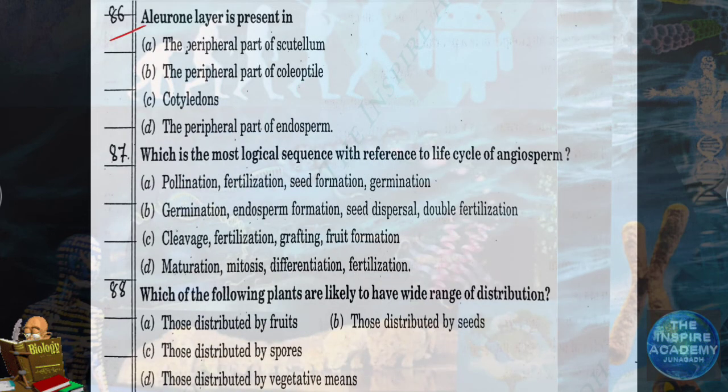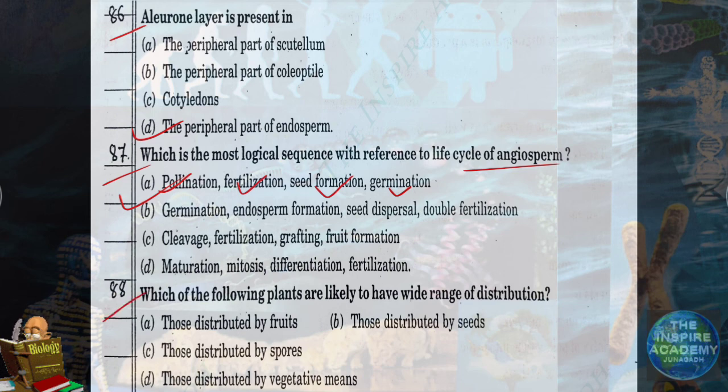Aleurone layer is present in the peripheral part of endosperm. Question number 87. Which is the most logical sequence with reference to life cycle of angiosperm? First occurs pollination, then fertilization, then seed formation, and then germination. So the answer is A.